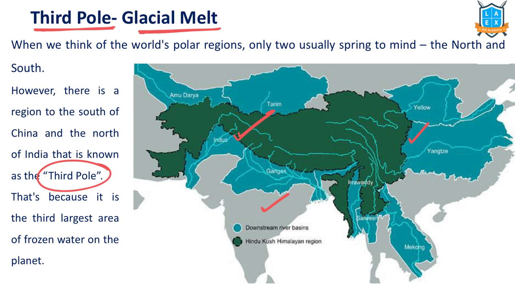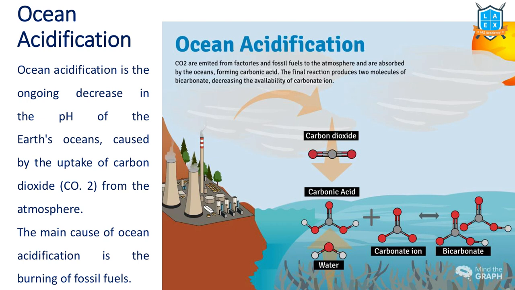What happens if there is glacial melt in the third pole region? This region has some of the largest rivers: Indus, Ganga, Amu Darya, Yellow River, Yangtze, Irrawaddy, Brahmaputra. For many of the rivers, this region is the hotbed. This region provides the source. But what happens when there is heavy glacial melt? In one season, floods; in another season, snow won't be there for water availability. That means droughts and floods will be experienced more in this particular region, and the country is dependent upon this particular region. The other impact of climate change and global warming is this: ocean acidification.